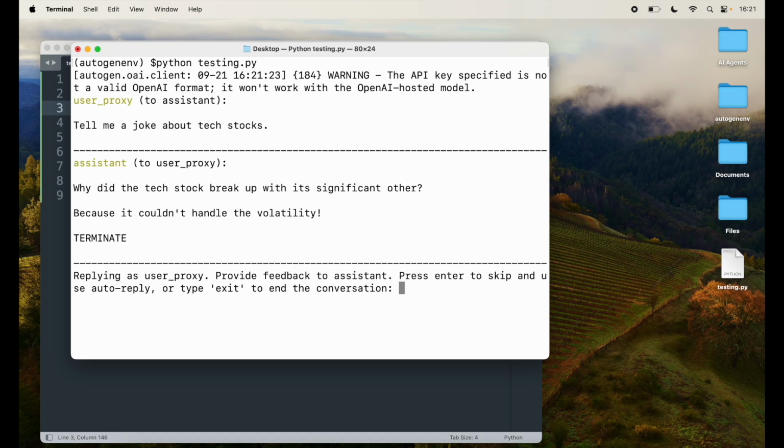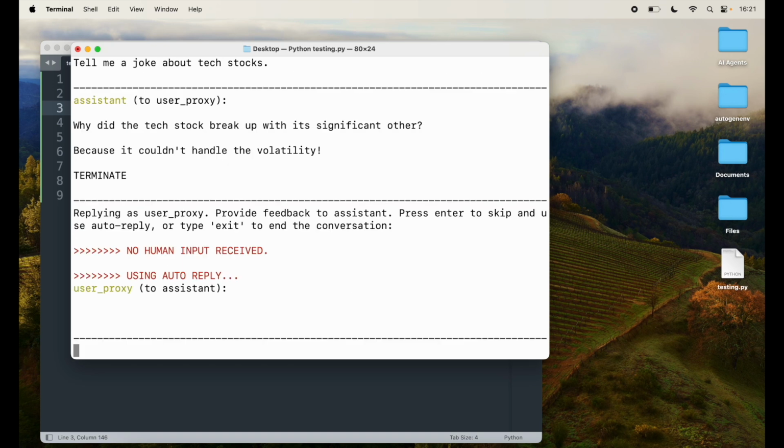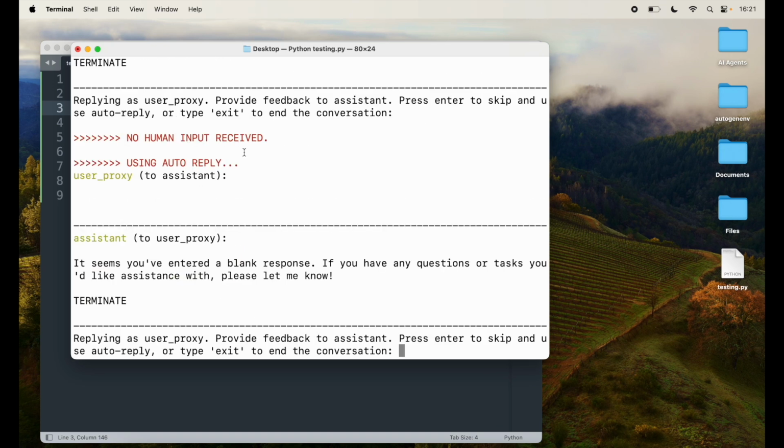And it started the conversation, tell me a joke about tech stocks. And user proxy started with it, and assistant said to user proxy, why did the tech stock break up with its significant other? Because it couldn't handle the volatility. Terminate. Replying as user proxy, provide feedback to the assistant. Please enter to skip and use auto reply, or type exit to end the conversation. I can press enter, and it says no human input received, using the auto reply.